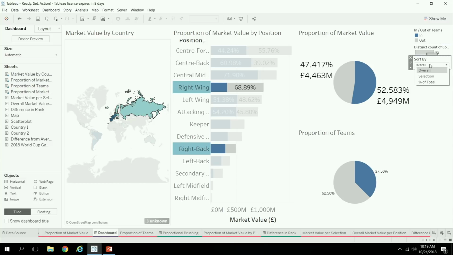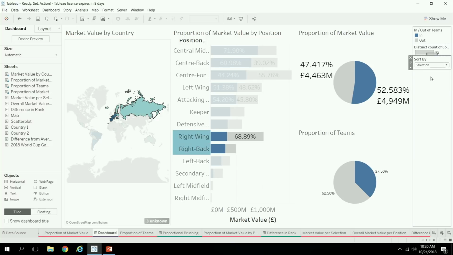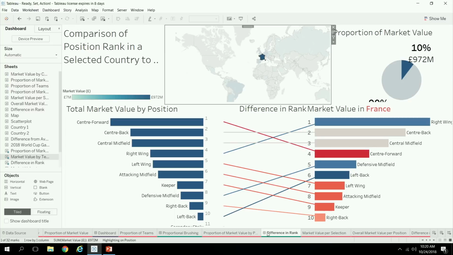In toggling between selection versus overall, you're trying to see, well, what's the difference in the rank between just Europe versus the rank of these positions in the world in general. So you can do that by trying to kind of visually observe where things jump as you make a selection. Or you could just build a viz that does that. So I opt for option 2.